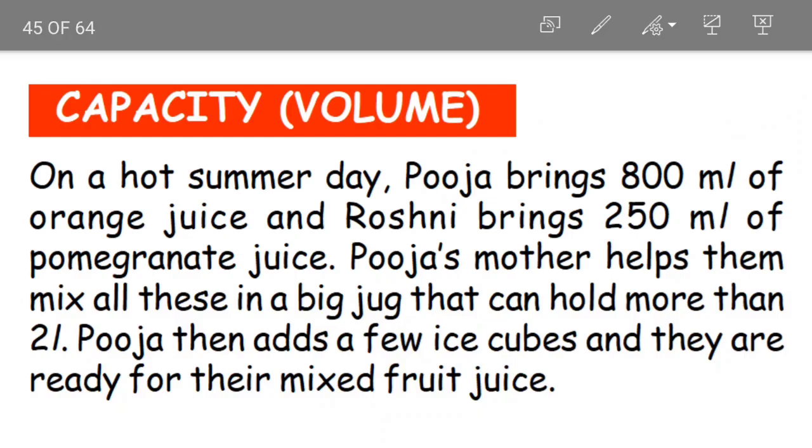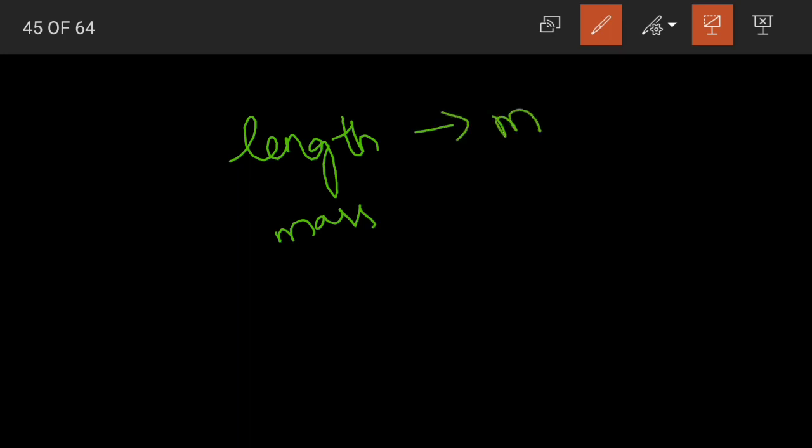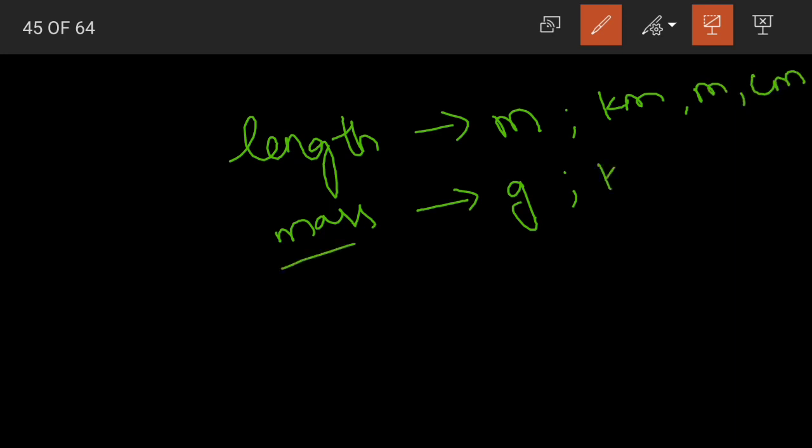In the previous classes of the chapter measurement, we have learnt about, what did we learn? We have learnt how to measure length and also how to measure mass. For length, the standard unit of measurement in the metric system was meters and for mass it was grams. And what are the units of measurement, children? The units of measurement for length are kilometers, meters and centimeters, and the units of measurement for mass are kilograms, grams and milligrams. We have already covered the topics measurement of length and measurement of mass.